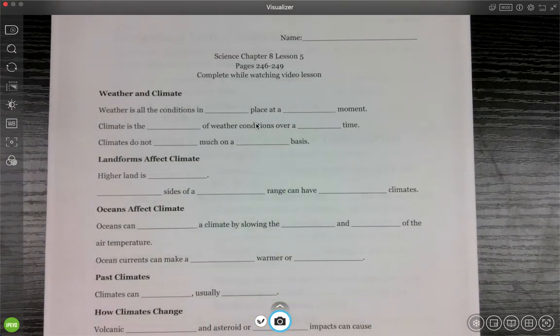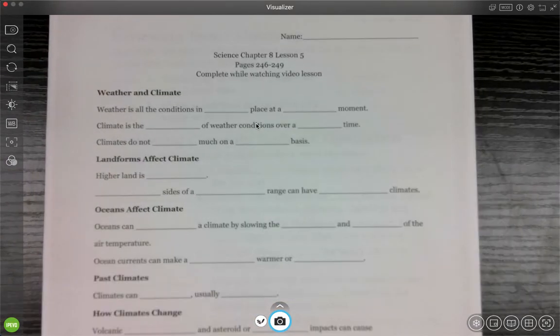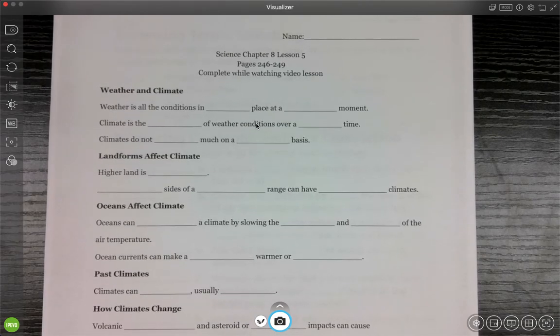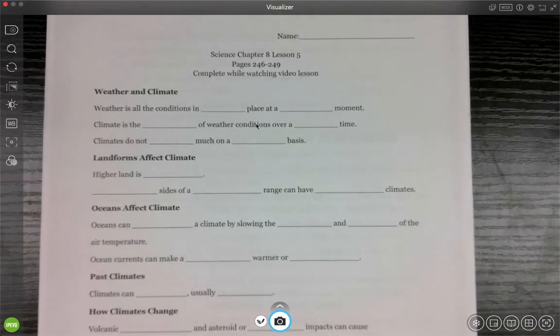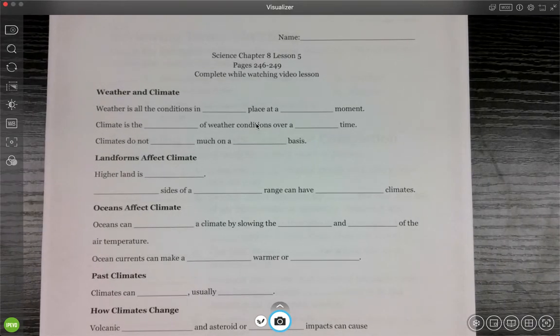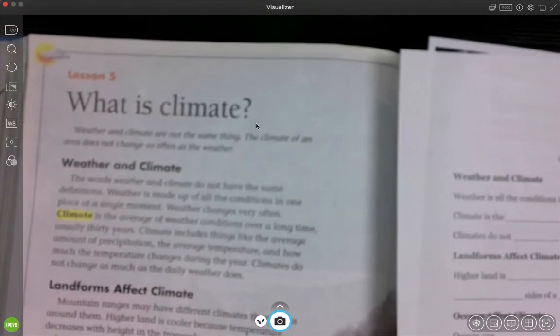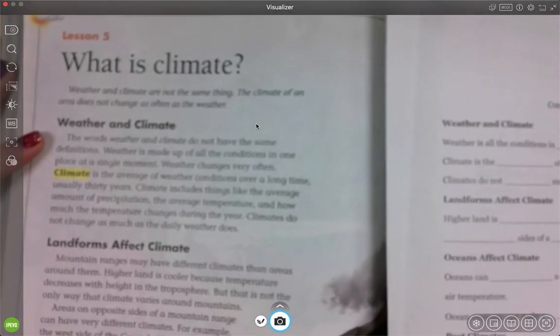Good morning, fifth grade. For science today, we are going to be on chapter 8, lesson 5, and your books can be open to page 246. That's where we're going to start for lesson 5. So, we have been looking a lot at the weather. Today, we're going to be looking more at climate and how that ties together with weather. We're going to begin reading on page 246.